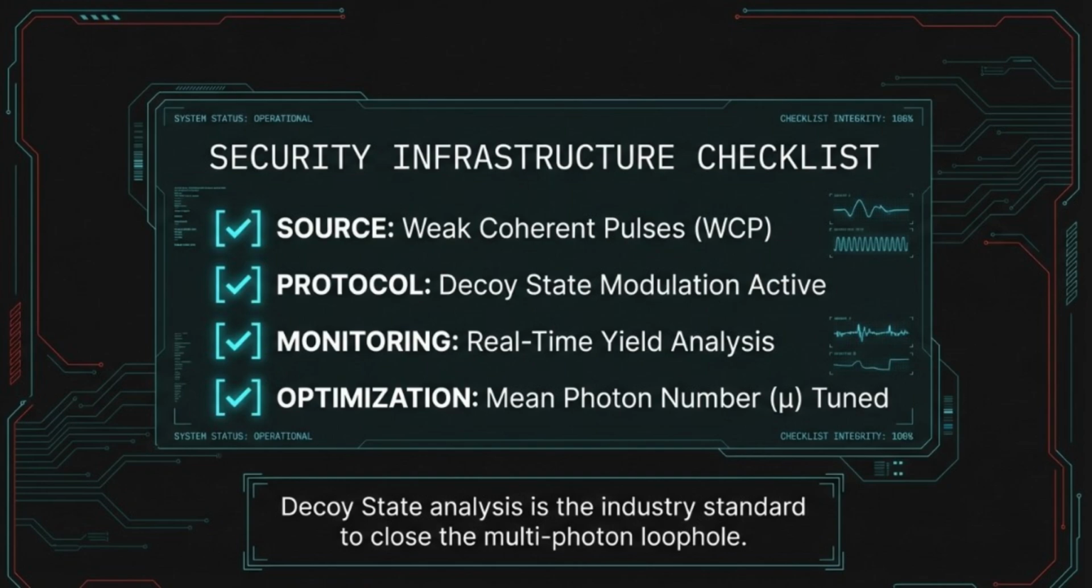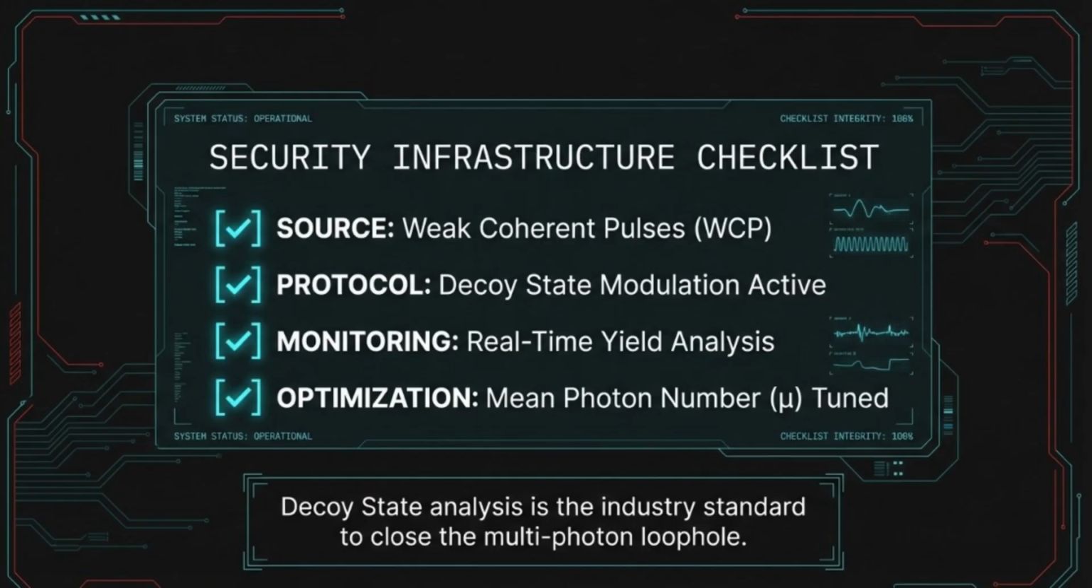To wrap up our deep dive, let's look at the blueprint for a truly resilient quantum network. Building a secure infrastructure requires moving beyond basic protocols and addressing the physical layer of the transmission. As you can see on our final checklist, every AI quantum-secure deployment must verify these 4 critical pillars. First, the source. We acknowledge the use of weak coherent pulses. While they introduce the multi-photon risk, they are the most practical choice for scalable systems when managed correctly. Second, the protocol. Decoy state modulation must be active. This is our primary defense, turning Eve's statistical invisibility against her.